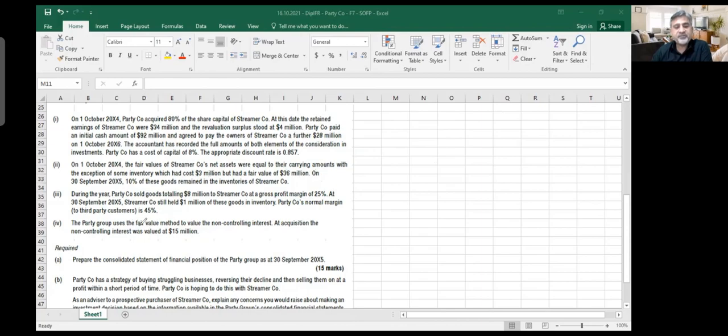The party group uses the fair value method to value non-controlling interest. At acquisition, the non-controlling interest was valued at 15 million. So we understood how to measure NCI. They are measuring NCI at fair value, and fair value we don't need to calculate, they have already given us, it is 15 million. Life is easy, no problems.